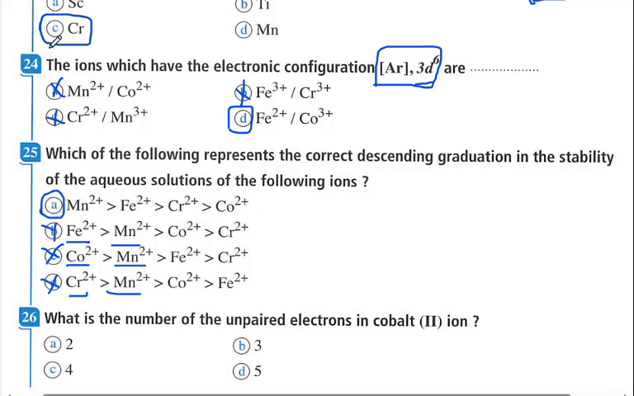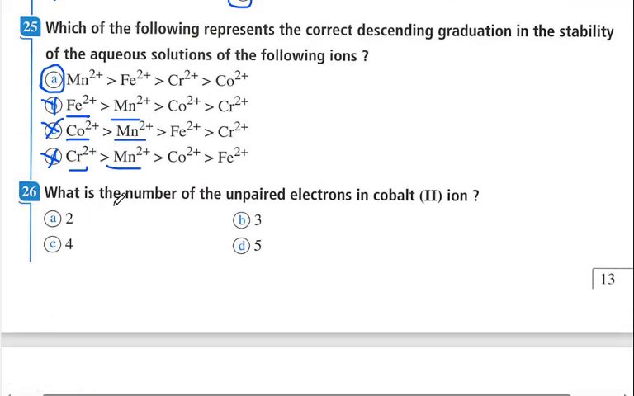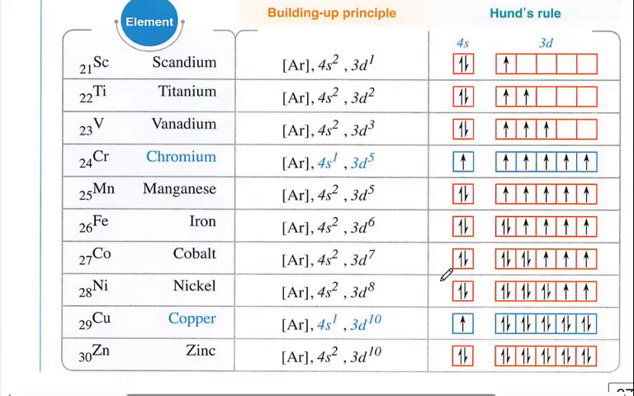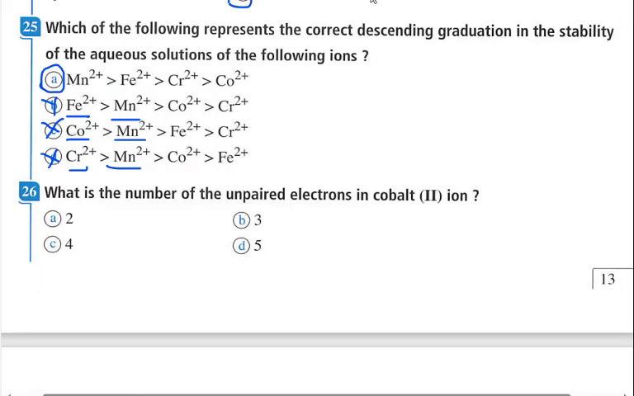Okay, let's have another example. What is the number of unpaired electrons in cobalt ion 2? Cobalt 27, so its electron configuration is 4s2 and 3d7. Look at this, 3d7. 1, 2, 3, 4, 5, 6, and the 7th electron fills this orbital. So there are still 3 unpaired electrons in the cobalt ion.